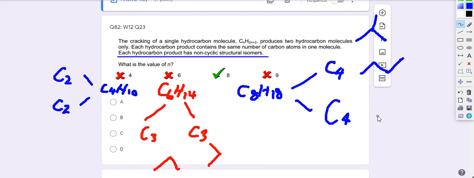Even if the other one is a propene, it will also have structural isomers because you can change the position of the double bond: 1, 2, 3, 4, or you can do it like this. Then the double bond gives structural isomers. And non-cyclic means they do not have a ring. Therefore, the answer is C.